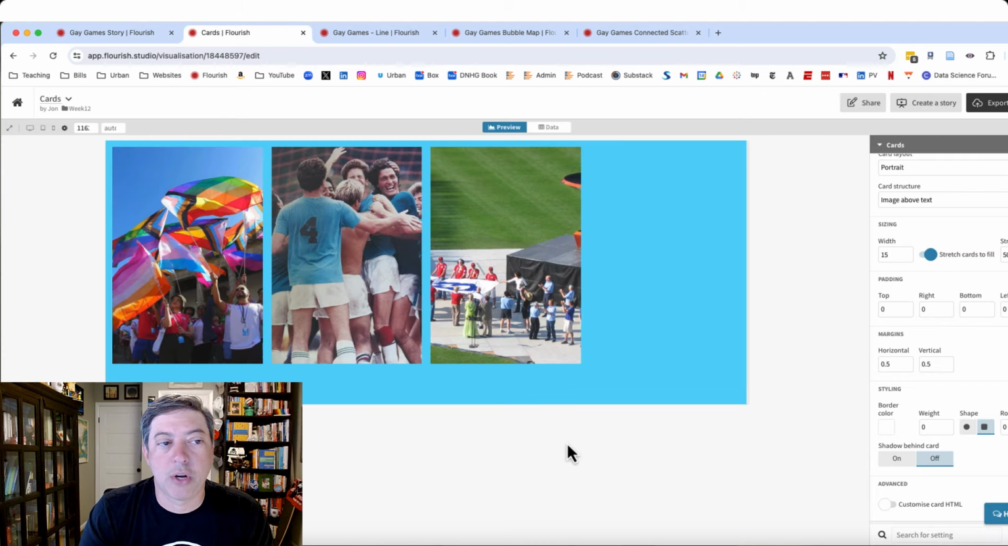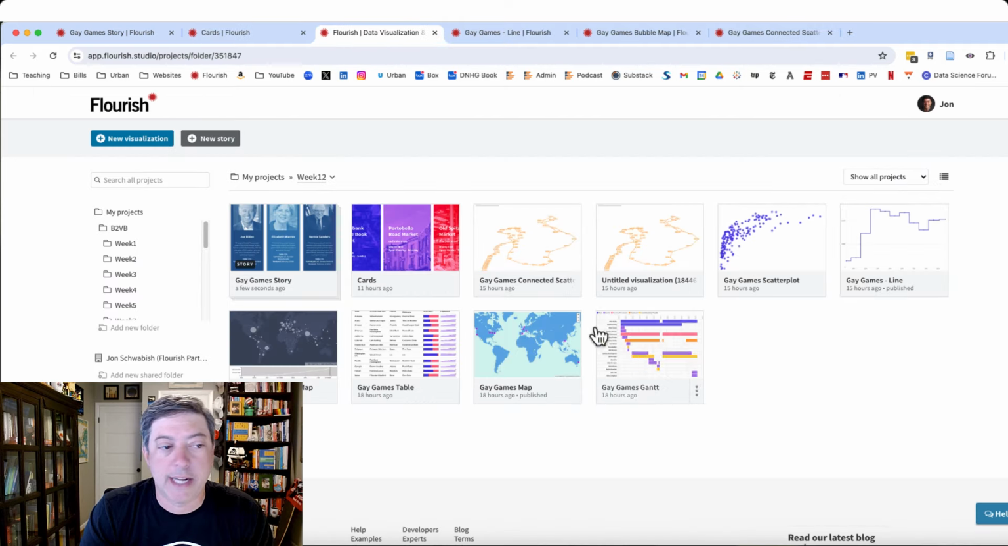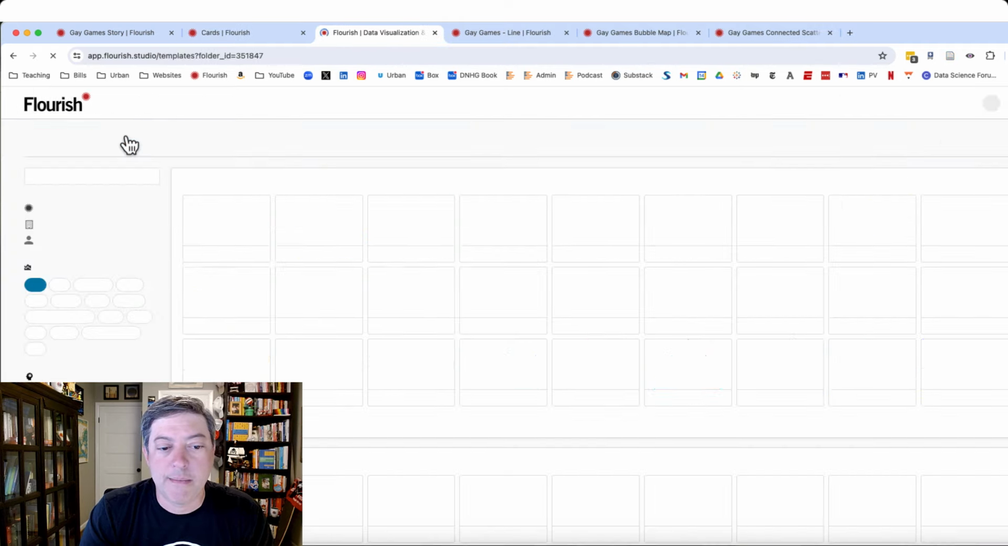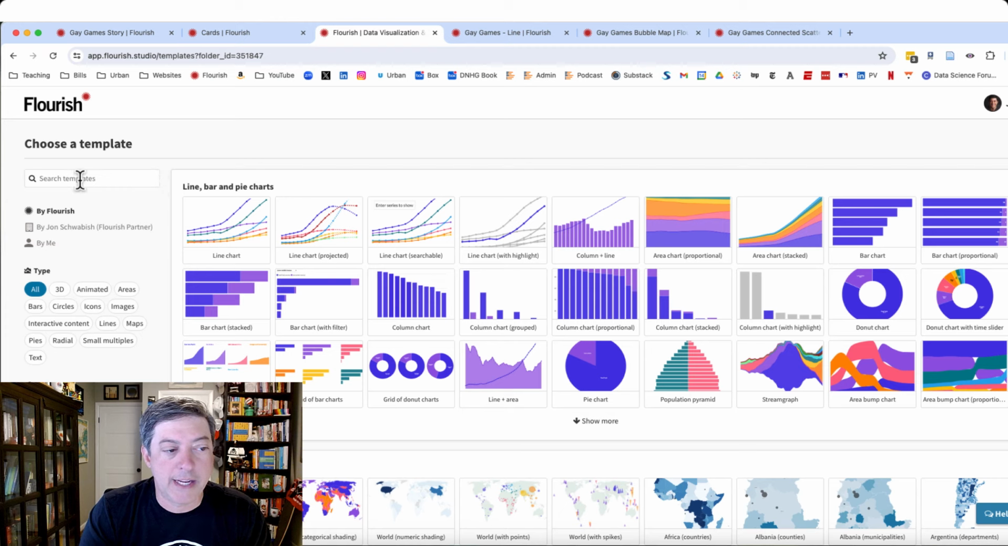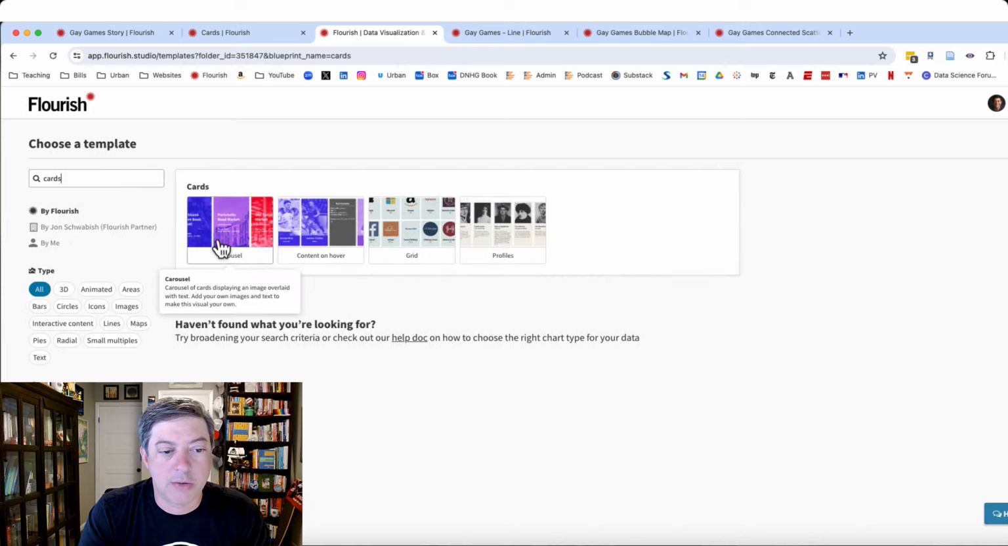So let's start with the cards. Cards are very simple to create in Flourish. I'm actually going to open my week 12 folder. You can see I've got a lot of stuff in here. So I'm just going to type new visualization. You can see they've added a new filter over on the side here. I don't know what version this is, doesn't tell me right away, but if we go down, we can actually search for cards, which is really nice.